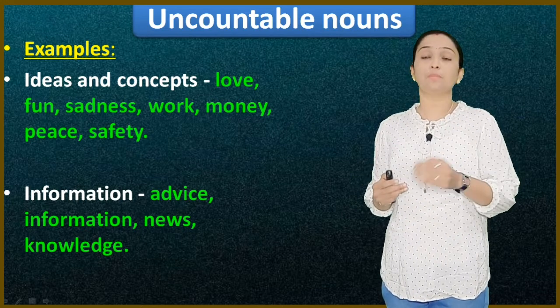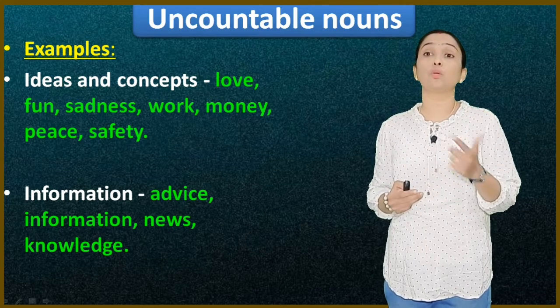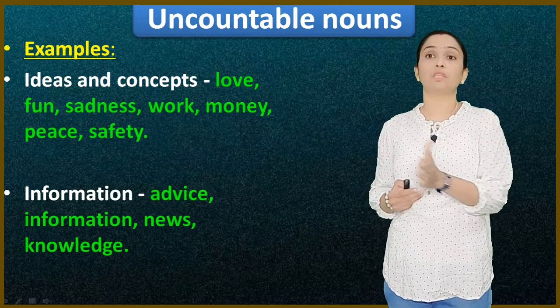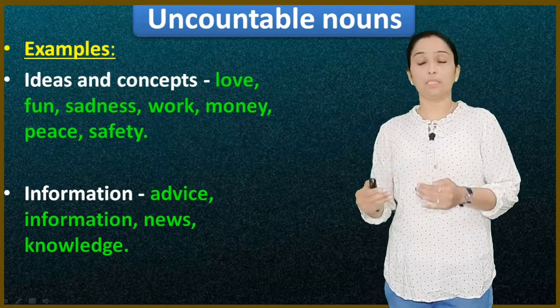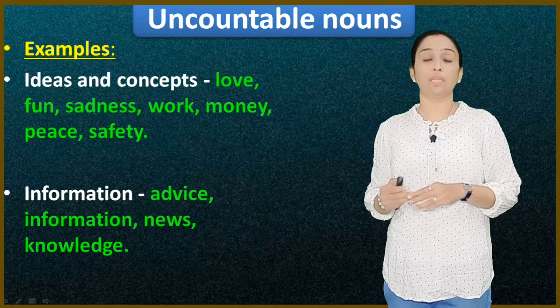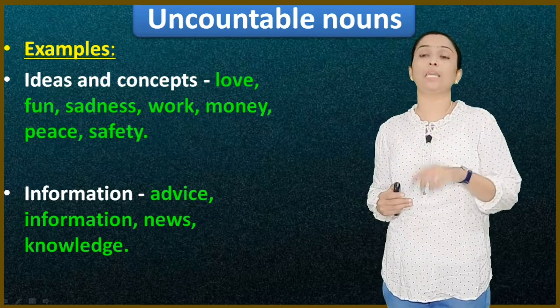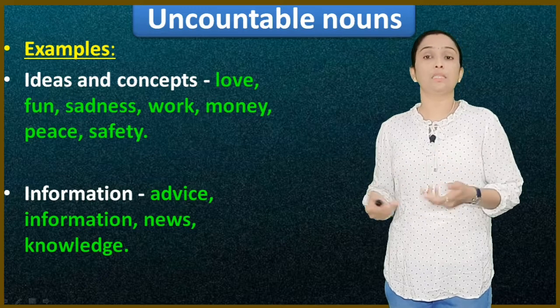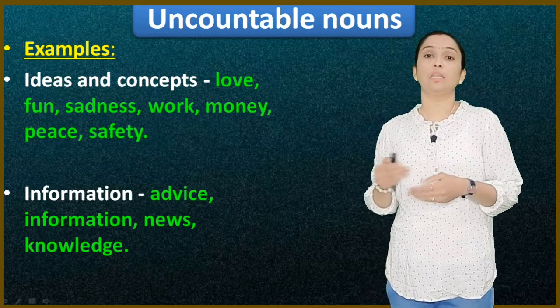But it has a measurement. You have the measure with the coins or the rupee. You can say, I have 10 rupees. You are not telling I have 10 money. It takes the measurement. You can count the money, but money doesn't come to the countable nouns. It will come to the uncountable nouns. Then peace, safety. These are the ideas or concepts that are uncountable nouns.